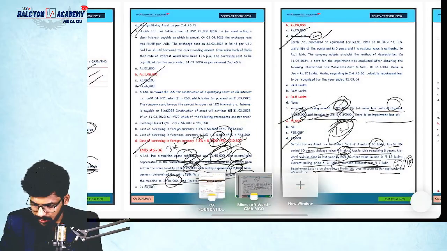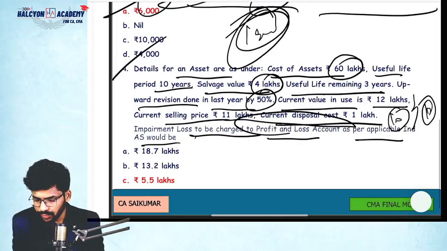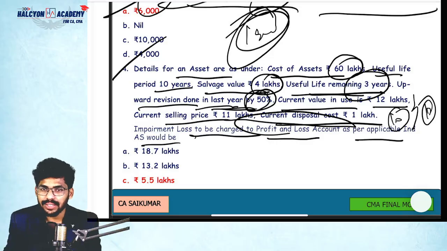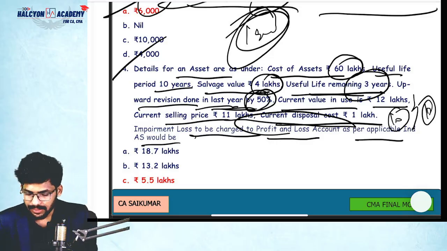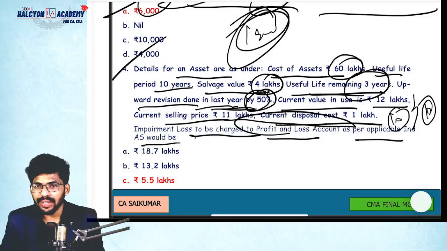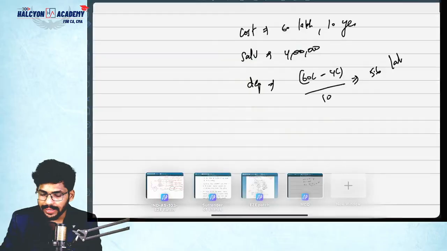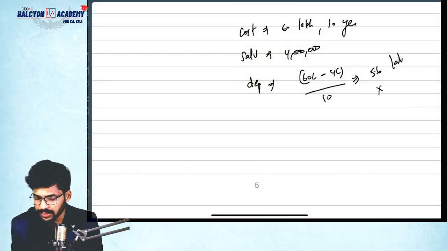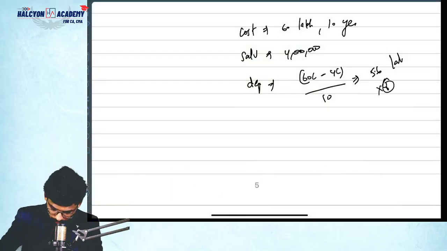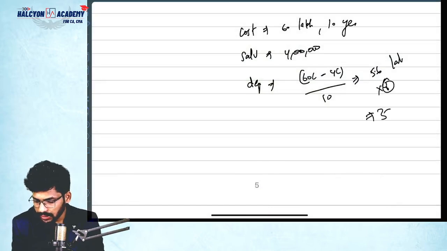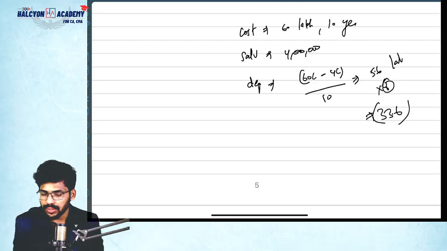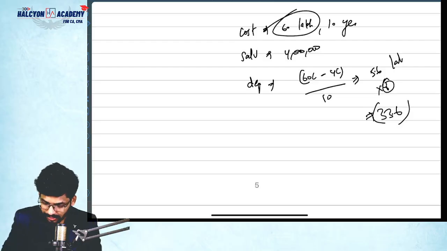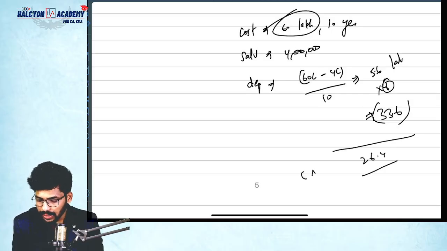So coming to question, they're asking about useful life remaining 3 years. Upward revision is done in last year, nothing but in the 6th year ending, so the upward revaluation was done, right? So please calculate depreciation for 6 years. 5.6 into 6, how much? 33.6 is the depreciation. The cost of the asset is 60 lakhs. 60 minus 33.6, balance 26.4 is the carrying amount.